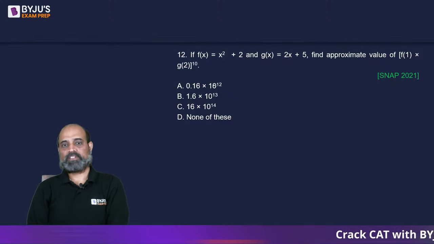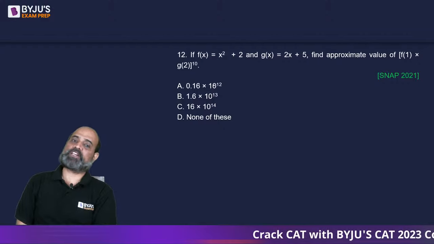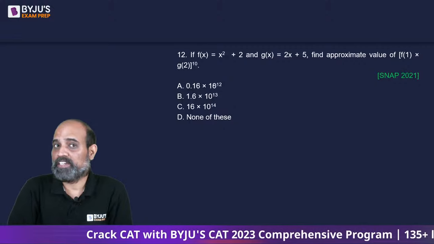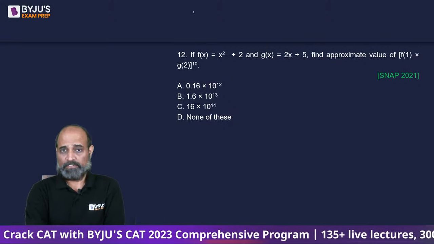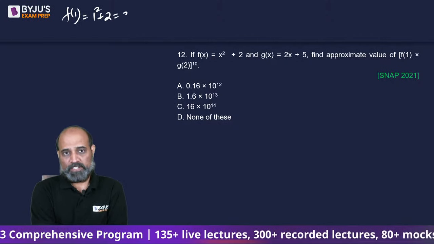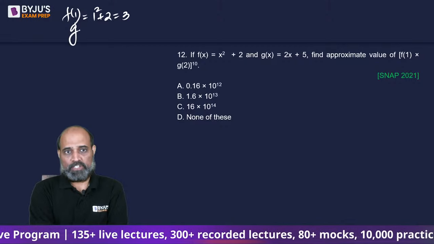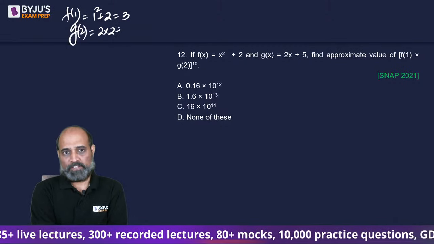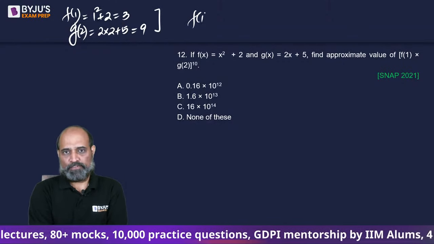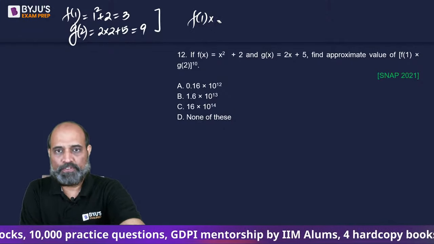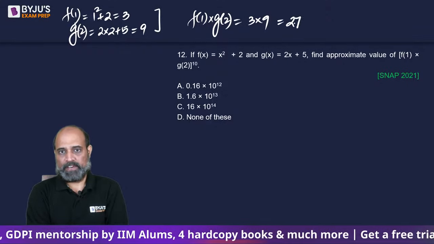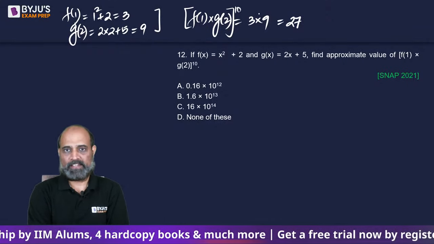Next one. If f of x is equal to x square plus 2 and g of x is equal to 2x plus 5, find approximate value of f of 1 into g of 2 to the power 10. Fine. What is f of 1 going to be? 1 square plus 2, which is 3. What is g of 2 going to be? 2 into 2 plus 5, which is 9. So what is f of 1 into g of 2 going to be? This is 3 into 9, which is 27, and we are given the power of 10 here.